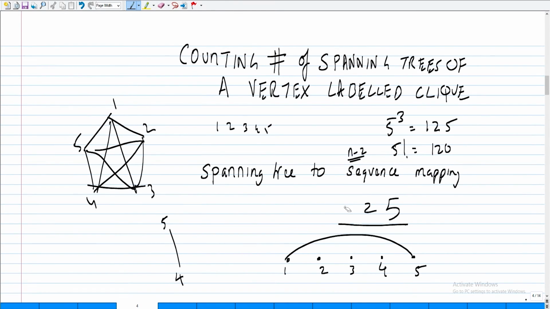Then I look at the least value which is not in the sequence. Yeah, but if I make it adjacent to 2, that's not correct. I want to maintain the invariant which gives me a tree.